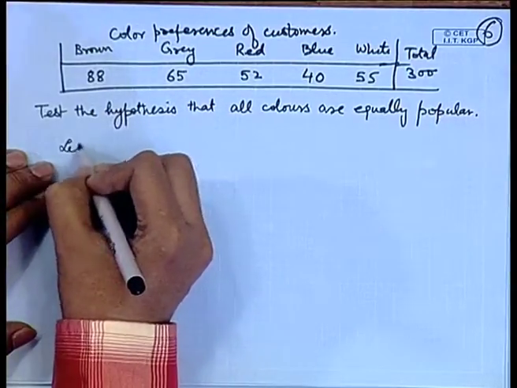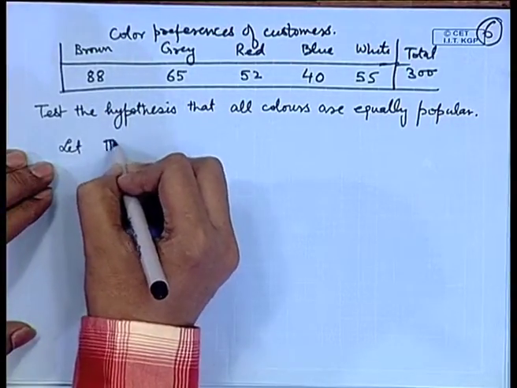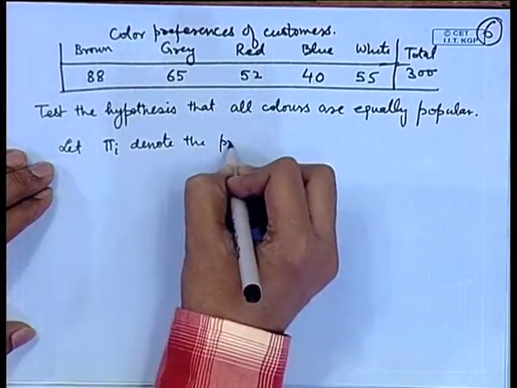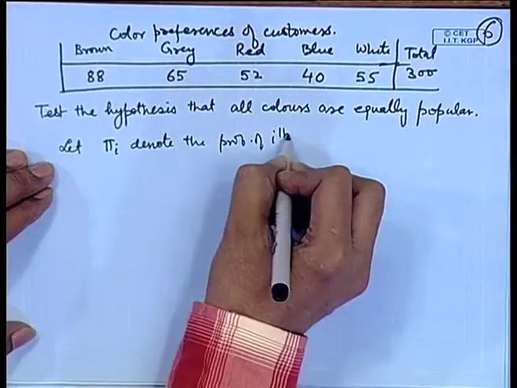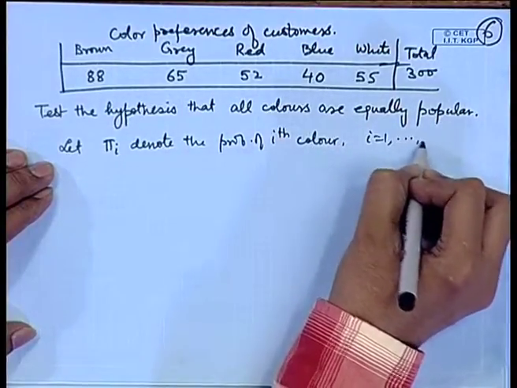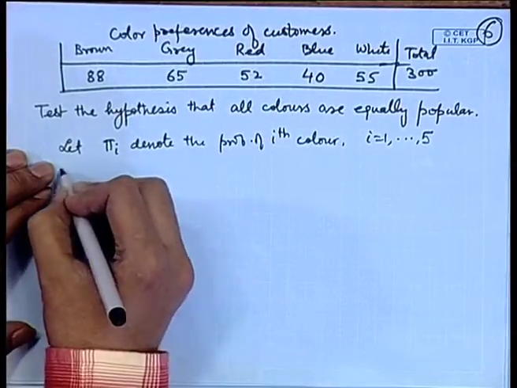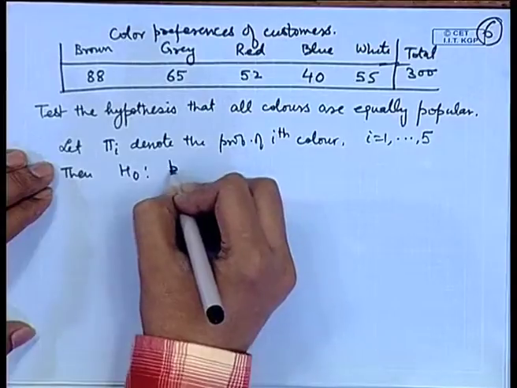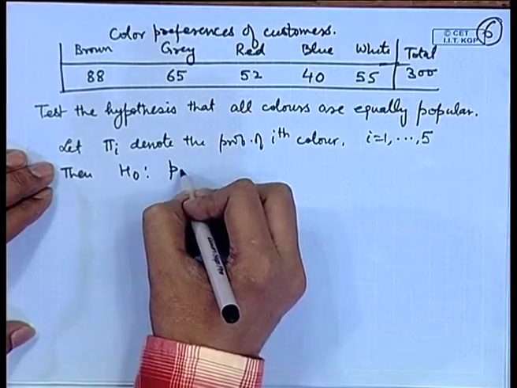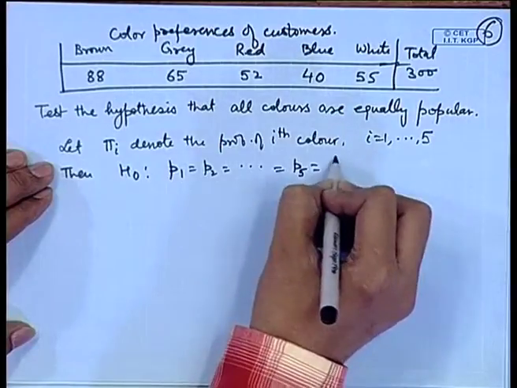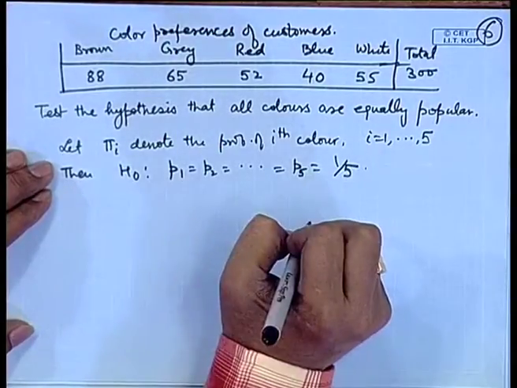So, let pi i denote the probability of the ith color for i equal to 1 to 5. There are 5 colors here. Then we want to test that each of the probabilities is 1 by 5.